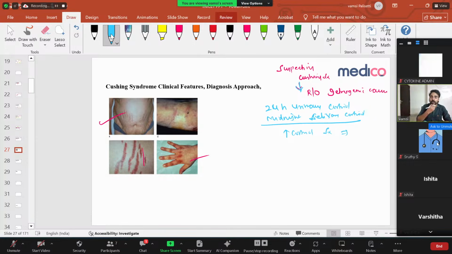Now I need to know whether this hypercortisolism is Cushing syndrome or not, whether it's because of a tumor or not. So for confirmation, I use what is called the low dose dexamethasone suppression test. Here I'm giving a low dose of dexamethasone. If I give low dose dexamethasone, it exerts an inhibitory effect on the pituitary gland.